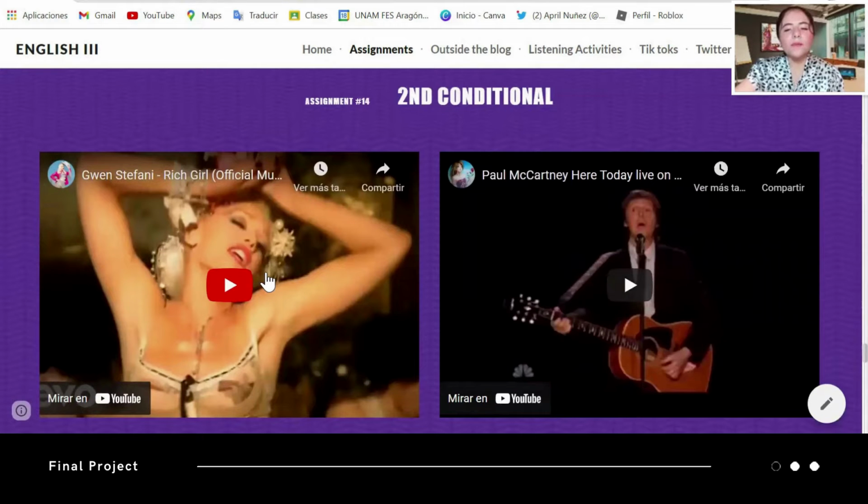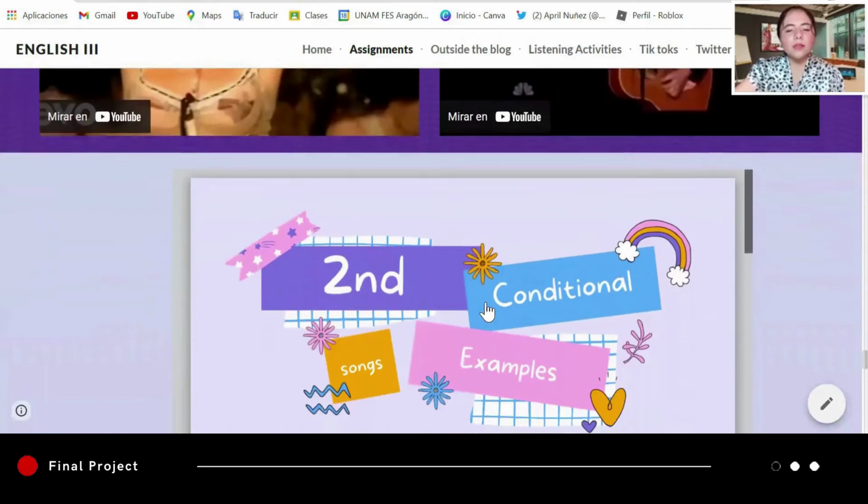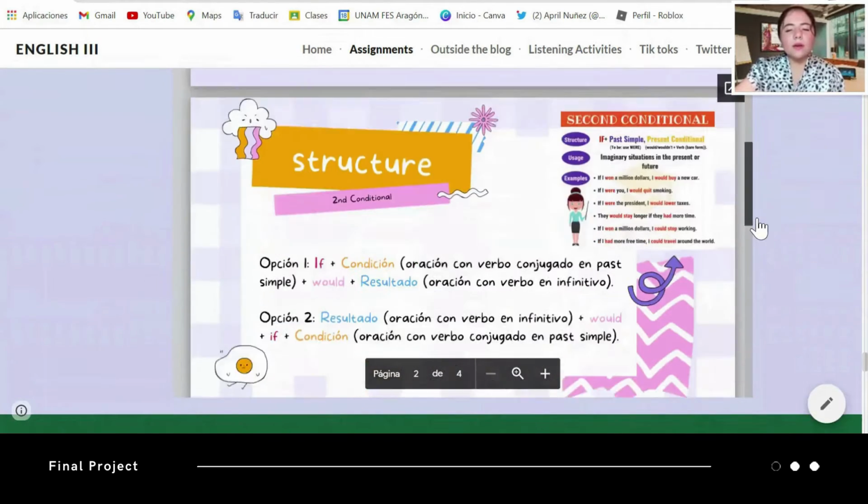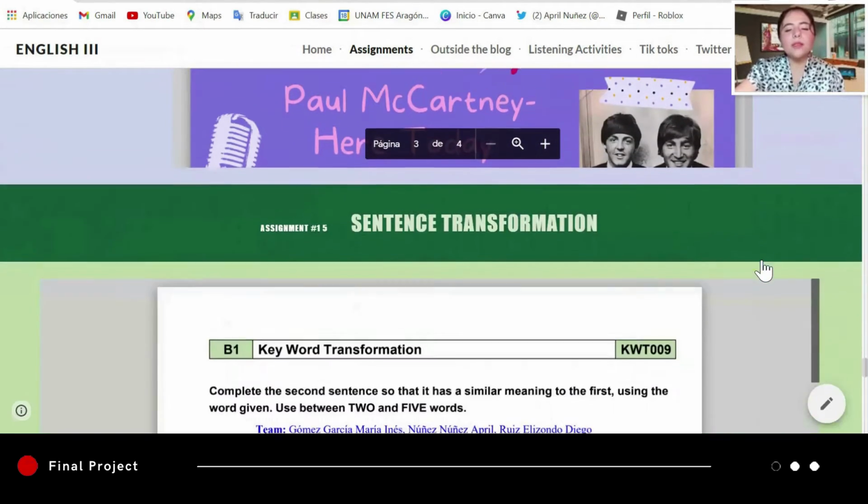I chose these 2 songs for the exercise. The first one is Gwen Stefani's song, and the second is Paul McCartney's song. You can see here the sentence transformation exercise. Here are the second conditional rules and some practice sentences.